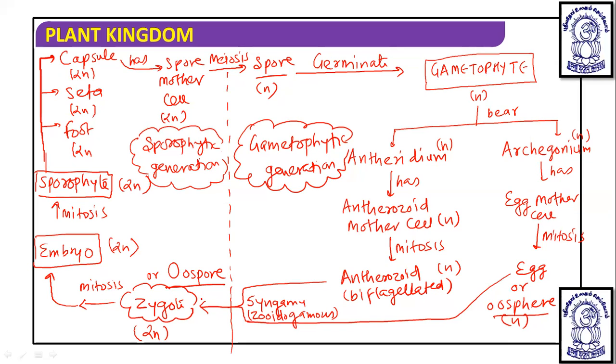But the spore is germinating and forming a gametophyte, and this spore germination occurs in two ways. So next we are going to talk about the spore germination.